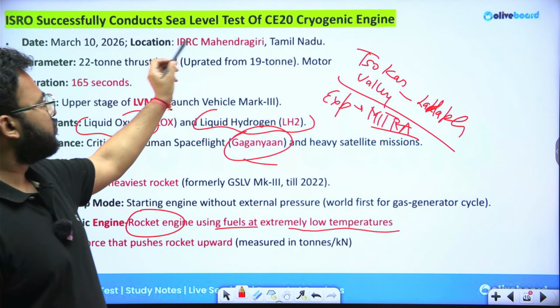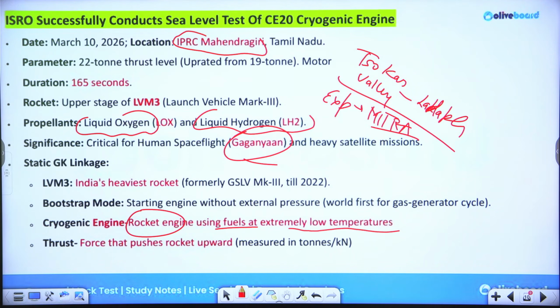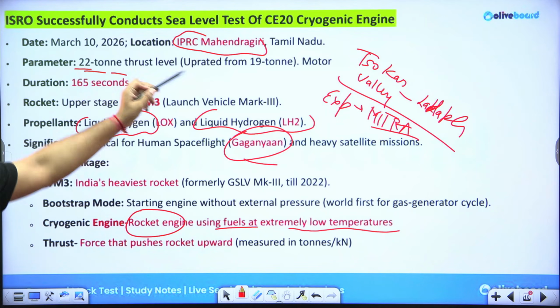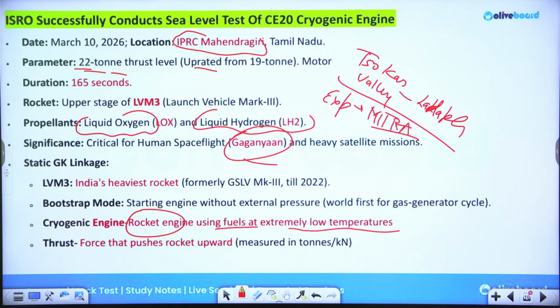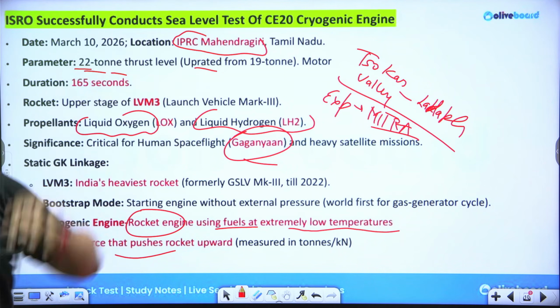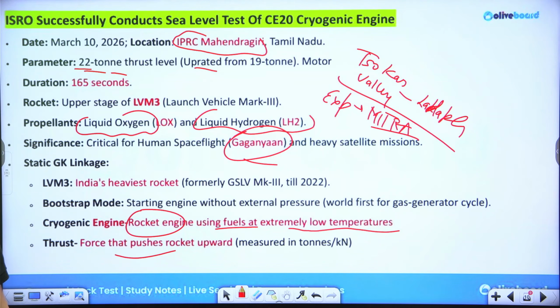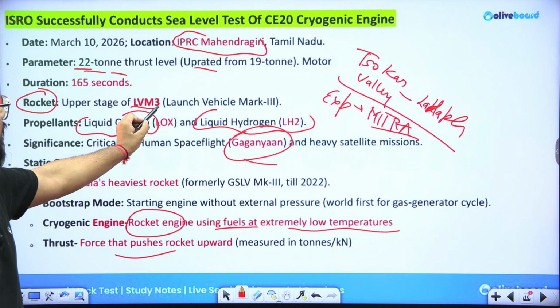What is the location? The location was Mahendragiri in Tamil Nadu. This test was conducted on March 10th, 2026. The upgraded thrust is being tested to be around 22 tons thrust level, which is an upgrade from the previous record of 19 tons. What is thrust? Thrust is basically the force that is pushing the rocket upwards. Now, the rocket specifically mentioned in the report is LVM3.